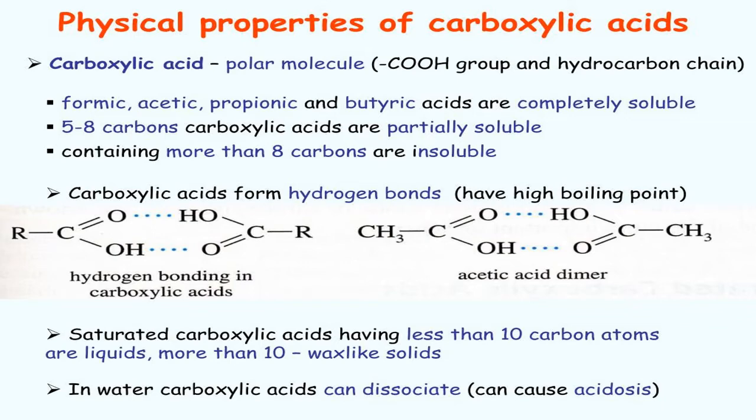The second important point is what? Carboxylic acids are easily soluble in water. Because of what? Because of extensive intermolecular H bonding, that is hydrogen bonding. Intermolecular hydrogen bonding is so high that even in the vapor phase they exist as dimers. But the solubility decreases as the hydrocarbon chain increases,